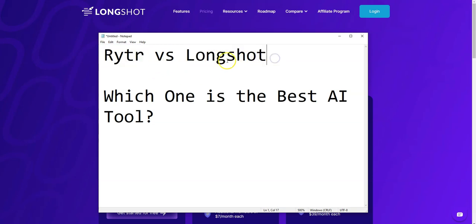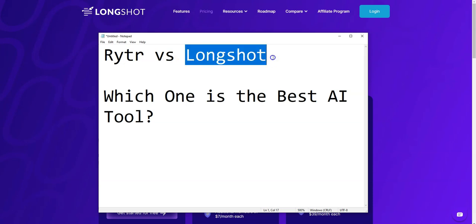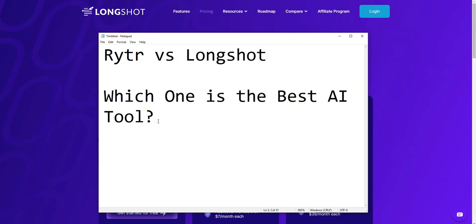Now I thought this would be a great one. I want to do one on Word Hero as well, Rytr versus Word Hero, maybe Longshot versus Word Hero, just different ones, because it depends on where you're at in your business and what you're looking for in one of these AI writing tools. Hopefully watching one of my videos can help clear up what you're looking for and help you make the best purchasing decision if you are looking for one. So in this case, let's go for Rytr versus Longshot. Which one's the best AI tool out of these two?